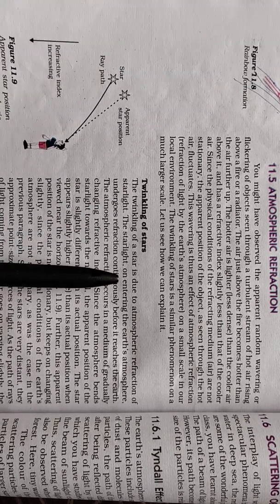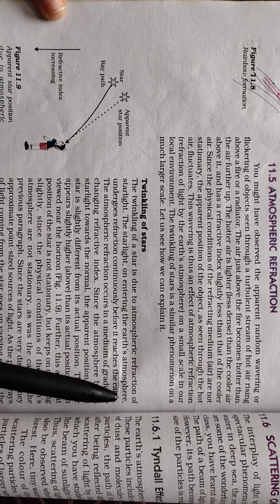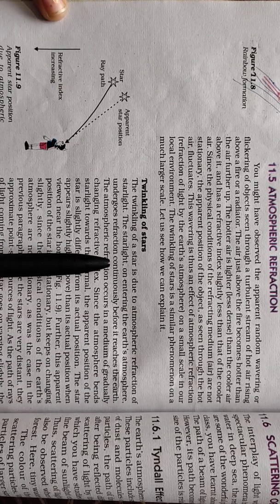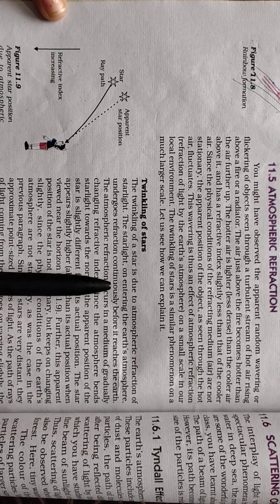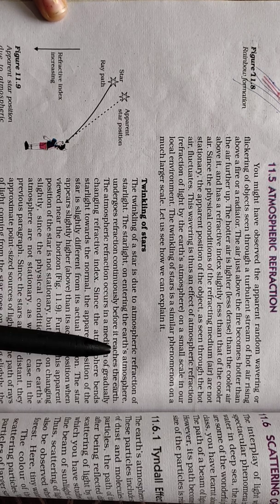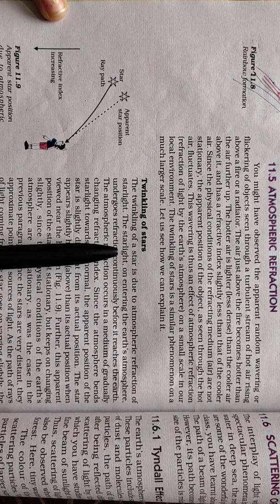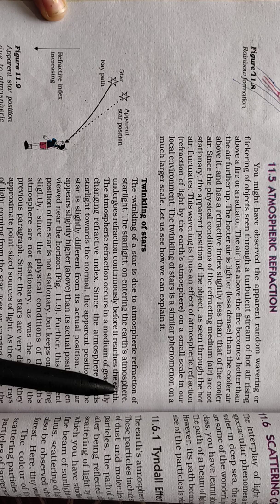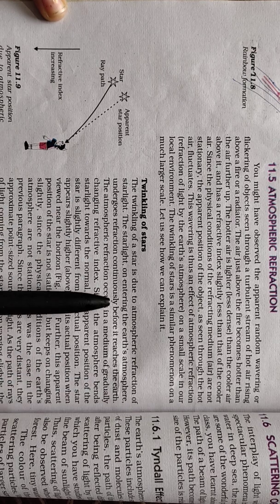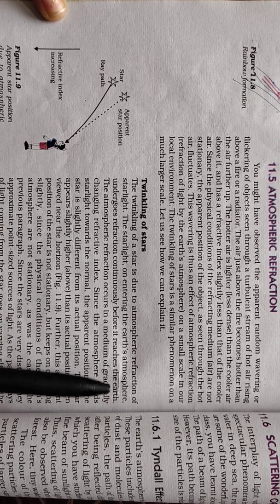The starlight on entering the Earth's atmosphere undergoes refraction continuously because the air composition is not uniform throughout. So the starlight entering the Earth's atmosphere undergoes refraction continuously before it reaches the Earth.